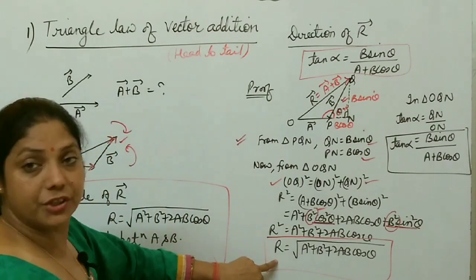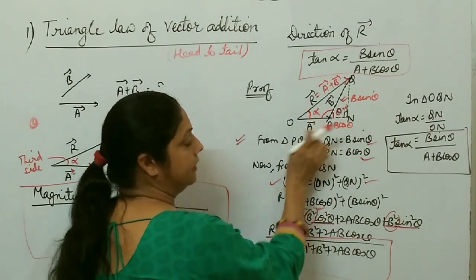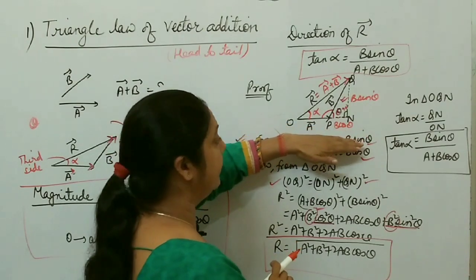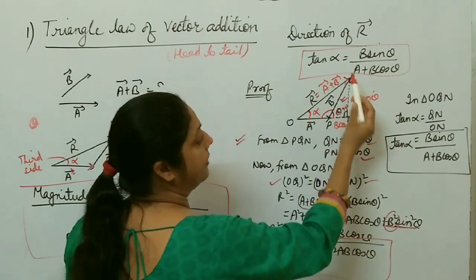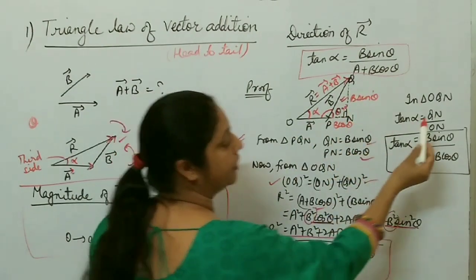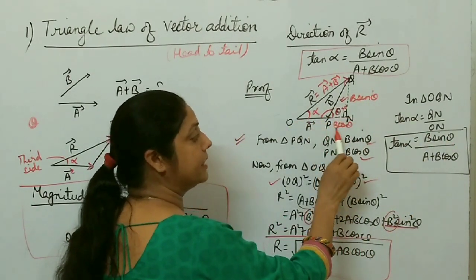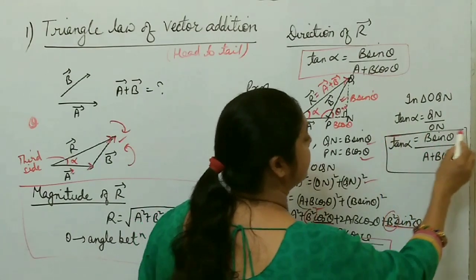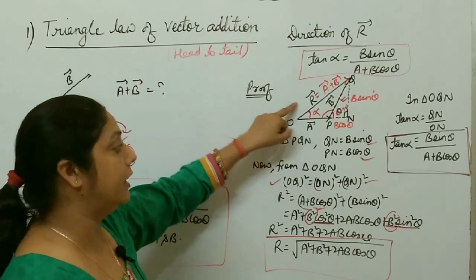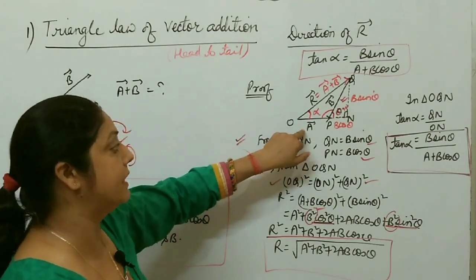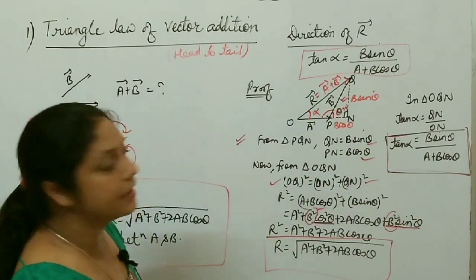Now how do you find the direction of this resultant R? Suppose this resultant R makes angle alpha with this x-axis or A vector, right? Now tan alpha is what? From this triangle OQN, tan alpha is QN by ON. QN is what? B sin theta. ON is what? A plus B cos theta. So this is the direction. This alpha represents the direction of the resultant of A and B with the A axis. How much angle does it make with the A vector? Alpha angle. And tan alpha is given by B sin theta by A plus B cos theta.